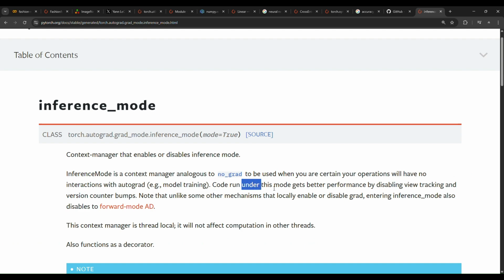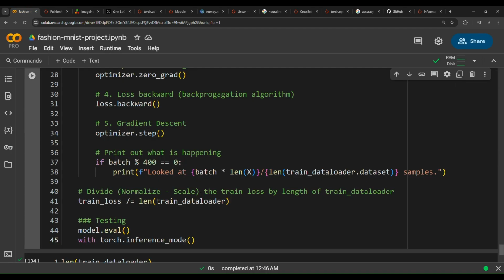Code run under this mode gets better performance by disabling view tracking and version counter bumps. Note that unlike some other mechanisms that locally enable or disable grad, entering inference mode also disables forward mode. Well, that's a very insightful message.